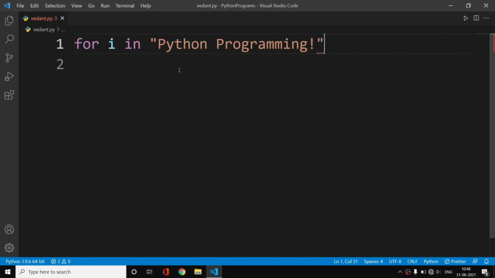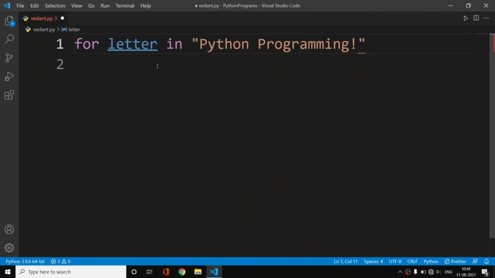So you create a for keyword, you initialize your loop with this keyword, then you create a variable. This variable name can be anything of your choice. You can use letter, let's say for letter in Python programming, or for alphabet in Python programming, anything you want.